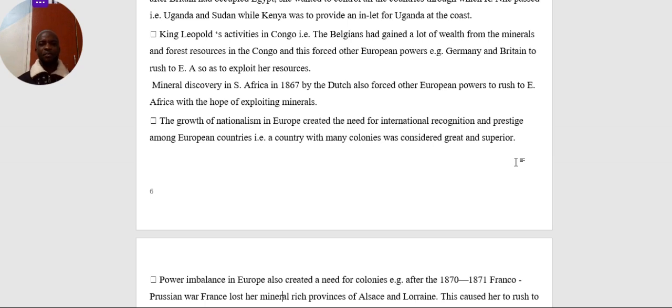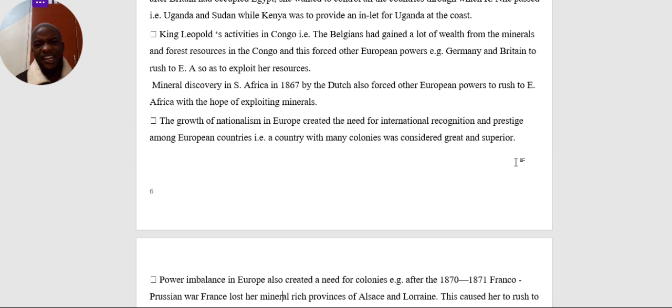So with the reports that Cecil Rhodes gave to the British government, and at the same time the maps he drew, remember Cecil Rhodes said, "I want to see the entire Africa being painted red." That is a map that was representing Britain. So the reports Cecil Rhodes gave to the home government scared other European countries because they saw that Britain was expanding at a higher speed. So they rushed, thinking that East Africa has such minerals, just like the minerals Cecil Rhodes found in South Africa.